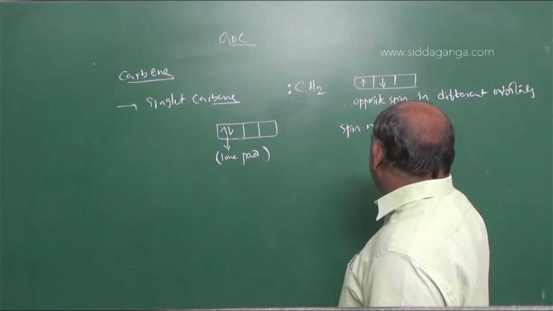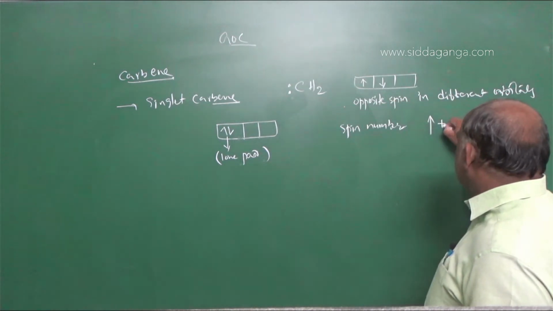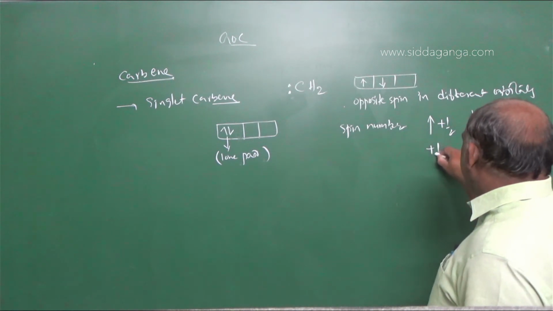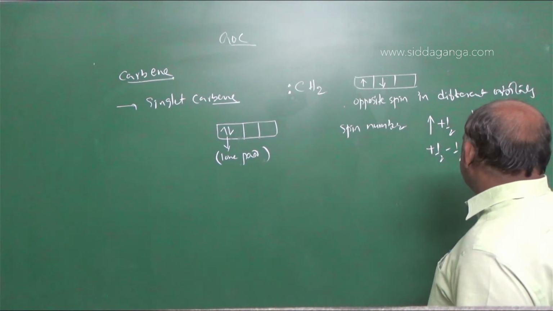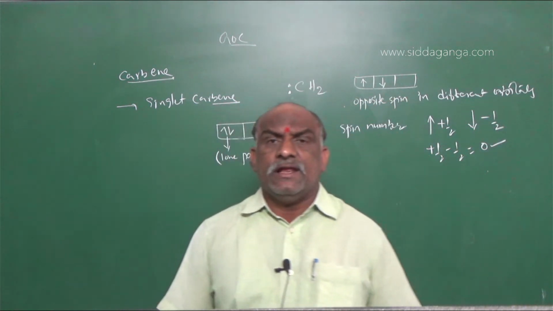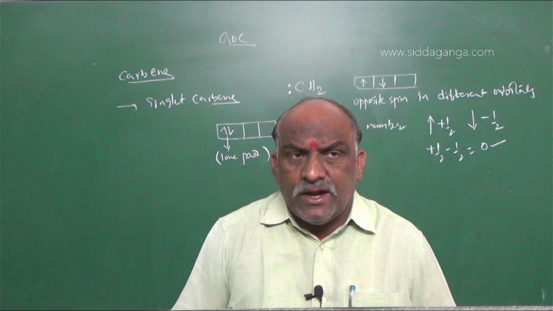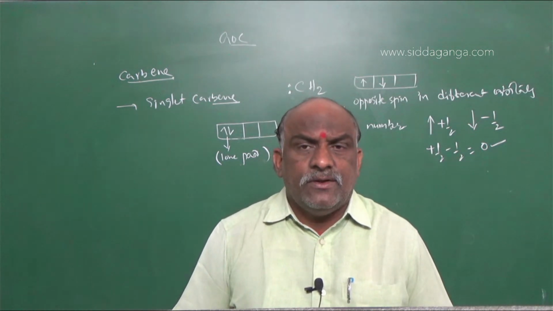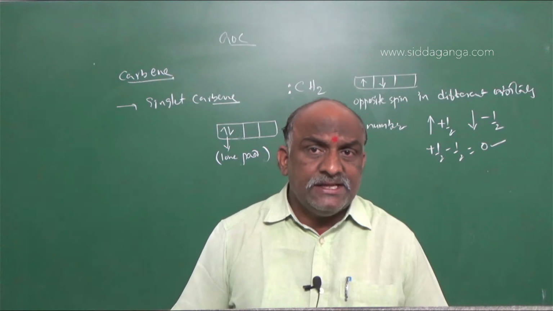Clockwise is plus 1/2, anti-clockwise is minus 1/2, then plus 1/2 minus 1/2 is equal to 0. The spin number is 0 because one electron is in the plus direction and the other is in the minus direction.